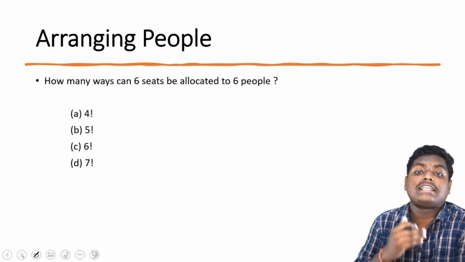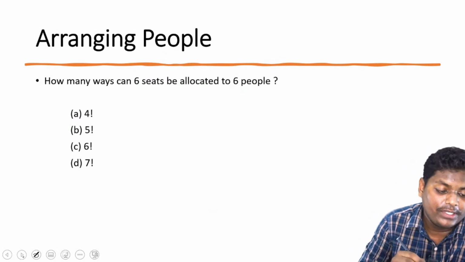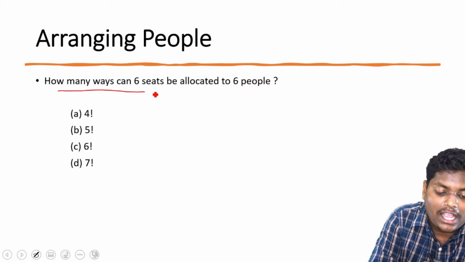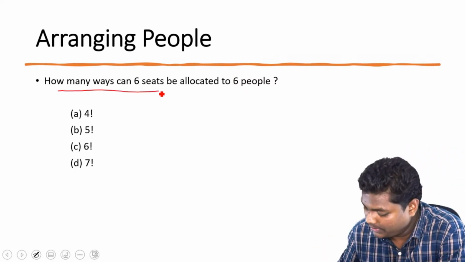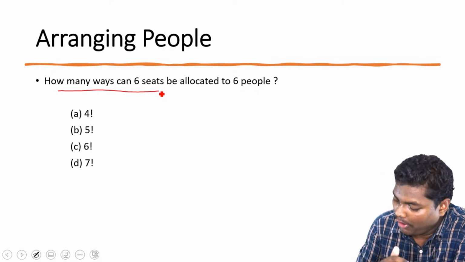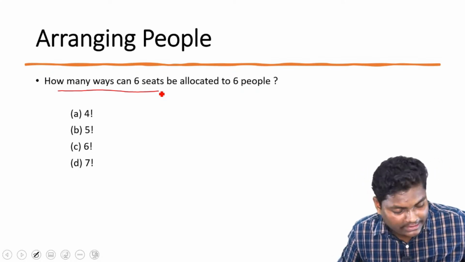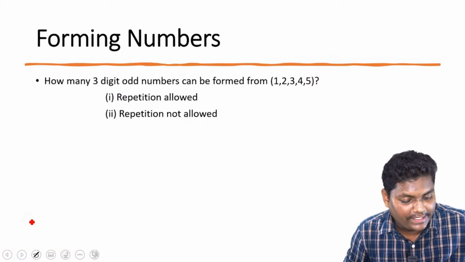Now moving to the next set of questions, arranging people. The question is, how many ways can 6 seats be allotted to 6 people? Shivali, for the last question you are asking about, I'll just repeat it again for you.